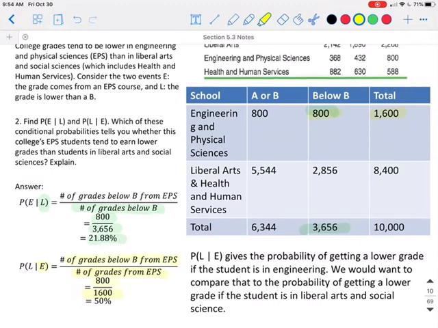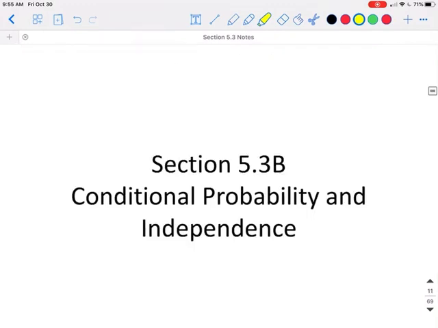So there's a 50% chance that if you're in engineering and physical science, you will get a grade below a B. This probability of getting below a B given that you're in engineering gives the probability of getting a lower grade if the student is in engineering. We would want to compare this to the probability of getting a lower grade if the student is in liberal arts and social sciences, but this is the one we would look at to see if you're more likely to get below a B if you're in engineering and physical sciences than if you were in liberal arts and social sciences.